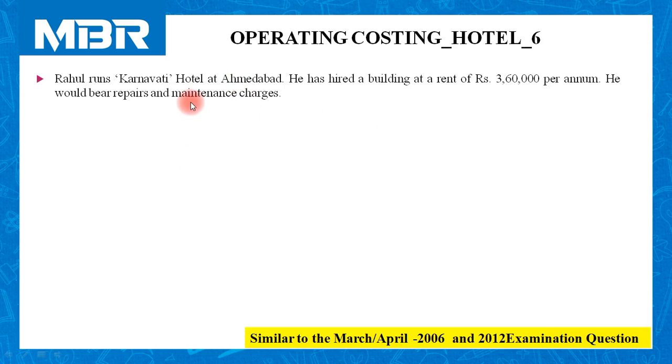Rahul runs Karnavati Hotel at Ahmedabad. He has hired a building at a rent of rupees 3,60,000 per annum. So the amount of rent is given in annual form. He would bear repairs and maintenance charges.